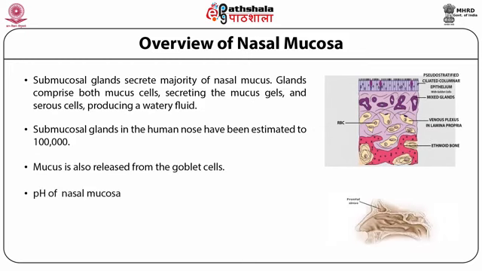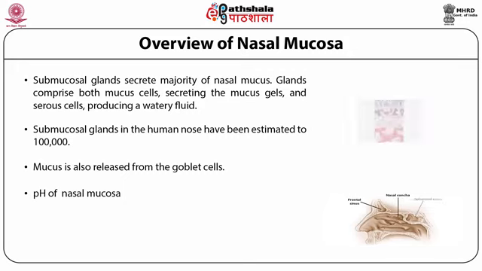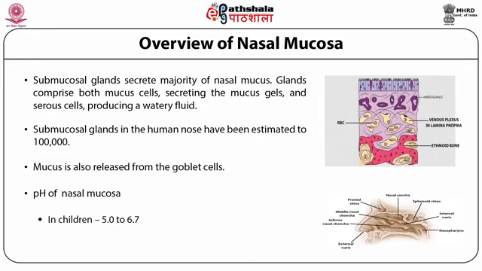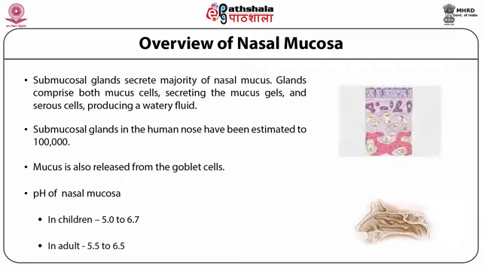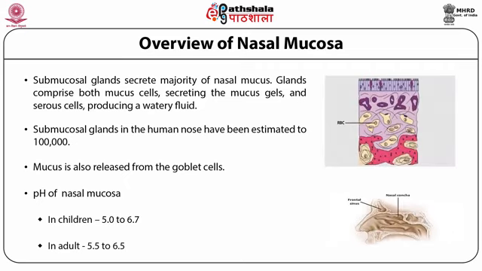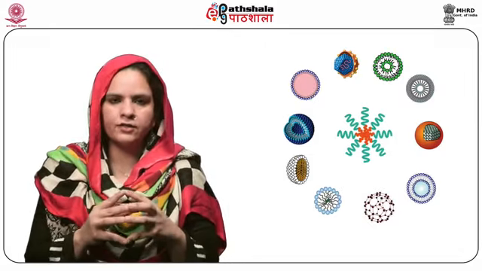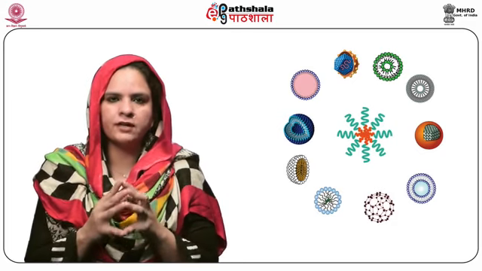The pH of the nasal mucosa varies slightly between children and adults. In the former case, it is between 5 to 6.7, whereas in human adults, it ranges between 5.5 to 6.5.